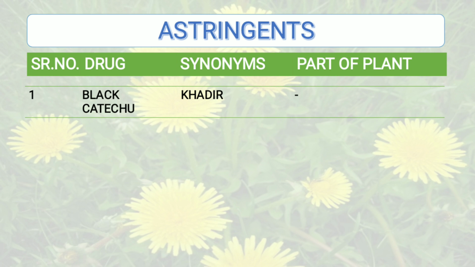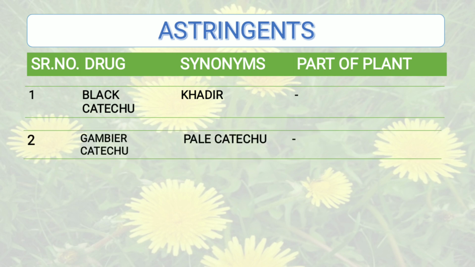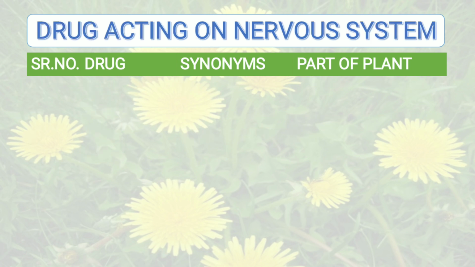Part of the plant is not applicable as it is the dried aqueous extract of the heartwood of the plant. Then the next drug in this category is Gambir catechu, and the synonym is Pale catechu. Part of the plant is again not applicable to that of Gambir catechu. Moving to the next category, that is drugs acting on the nervous system.